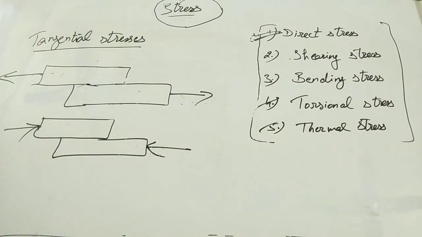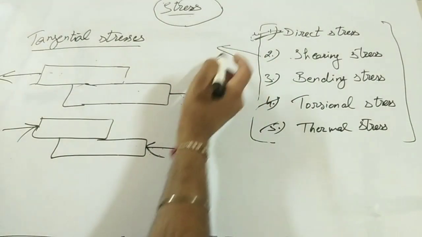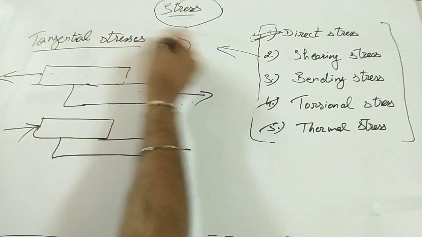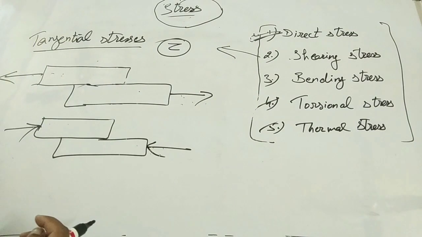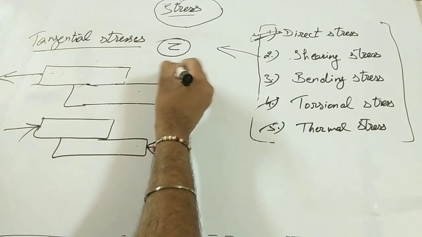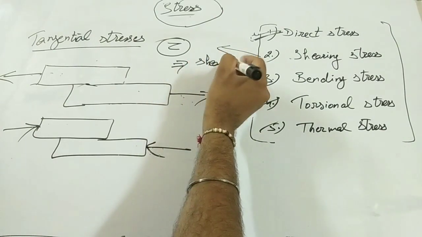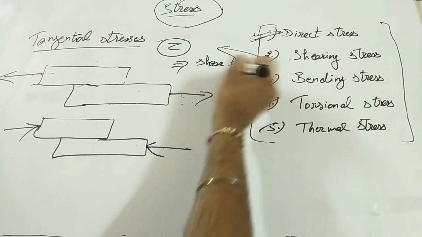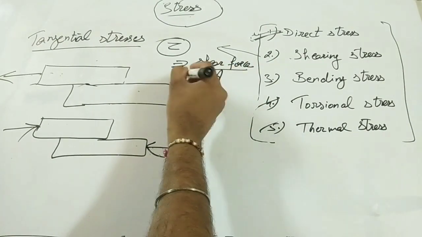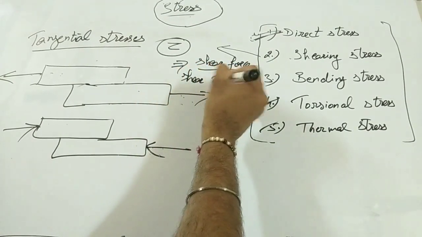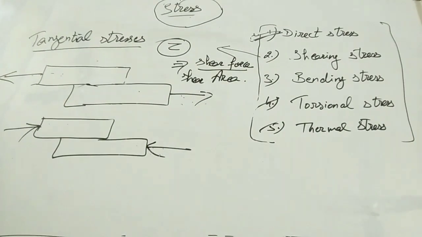So how to describe it? First of all, shear stresses are denoted by tau. So tau is equal to shear resistance force divided by shear area. Shear force divided by shear area. Clear? So this is the definition of shearing stresses or tangential stresses. Units will be the same, megapascal or pascal.